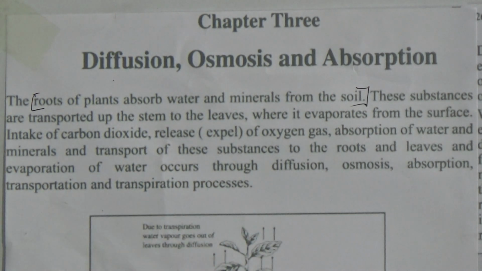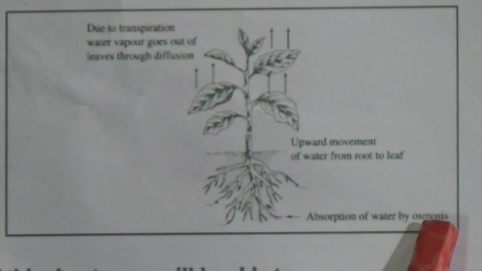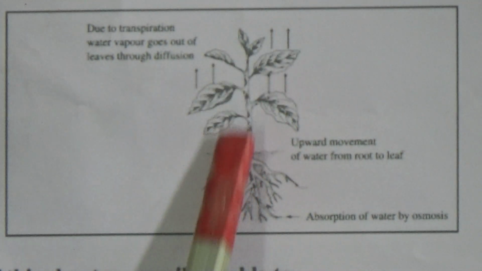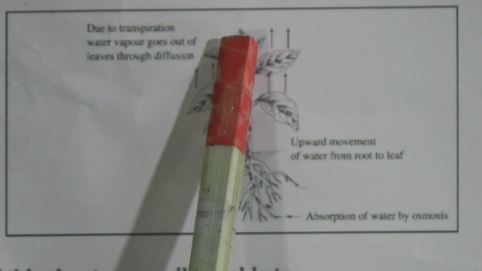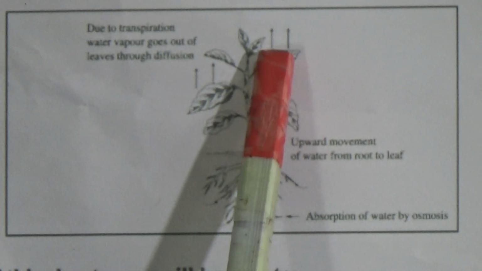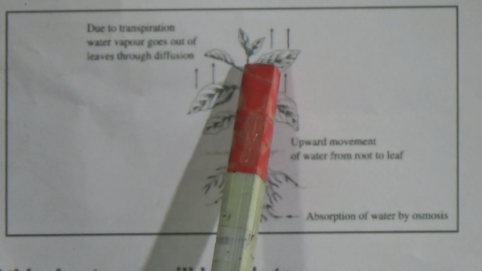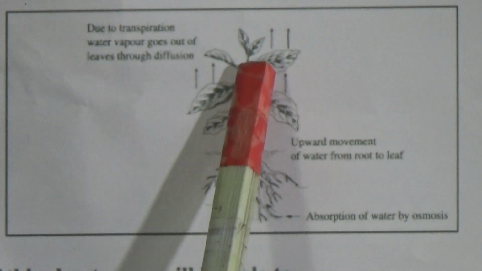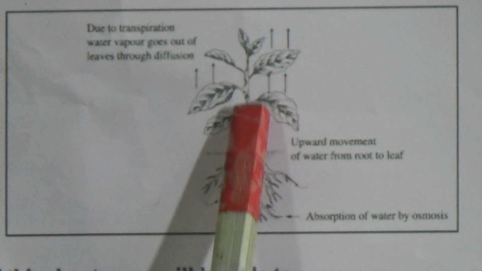Come to this picture. This picture is of a plant. The plant takes water and minerals from the soil through the osmosis process, and the upward movement of the water is the transportation of water and minerals from the roots to the plant and from the leaves to the other parts of the plant. The food produced in the leaves is also carried by the transportation process from the leaves to the different parts of the body.